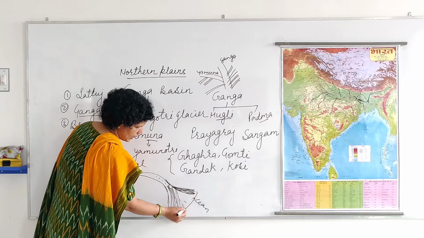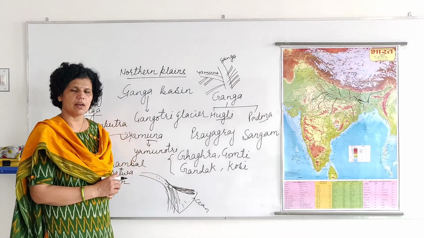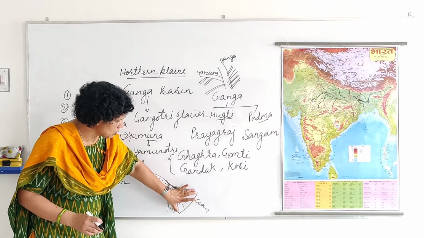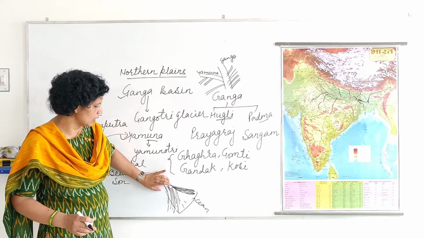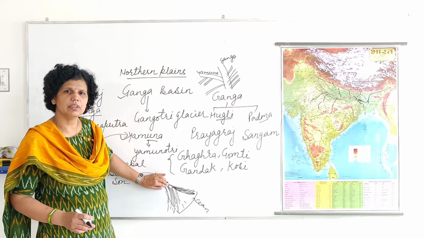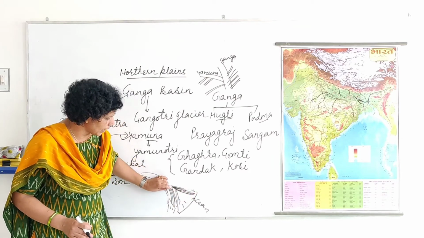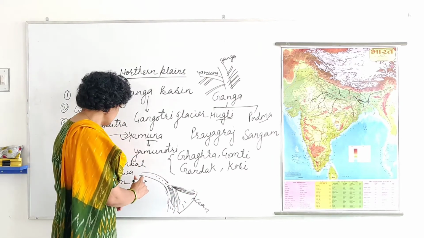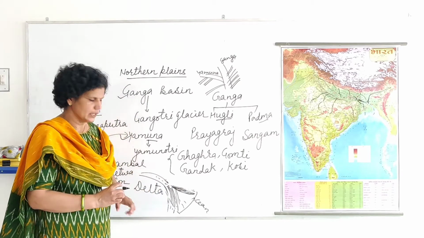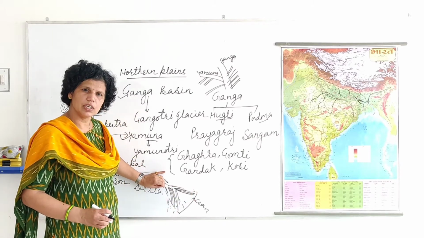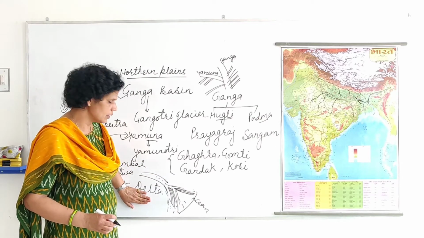So it forms a triangular shaped area. This deposition of silt or clay or sediment that flows with river in triangular shape is known as delta. That deposition of clay or silt is known as delta.